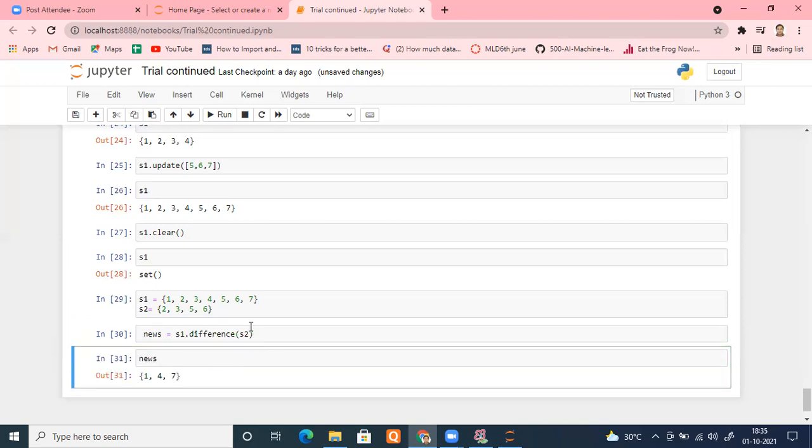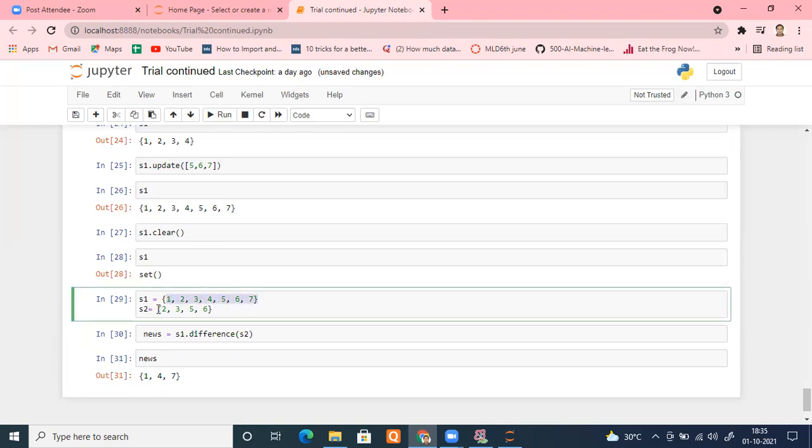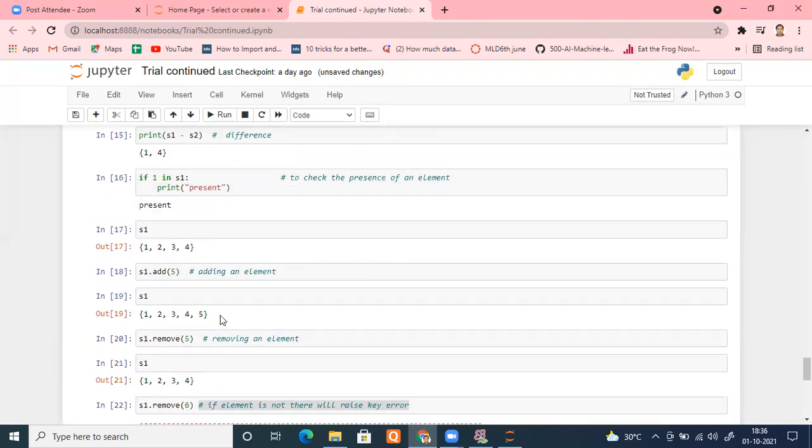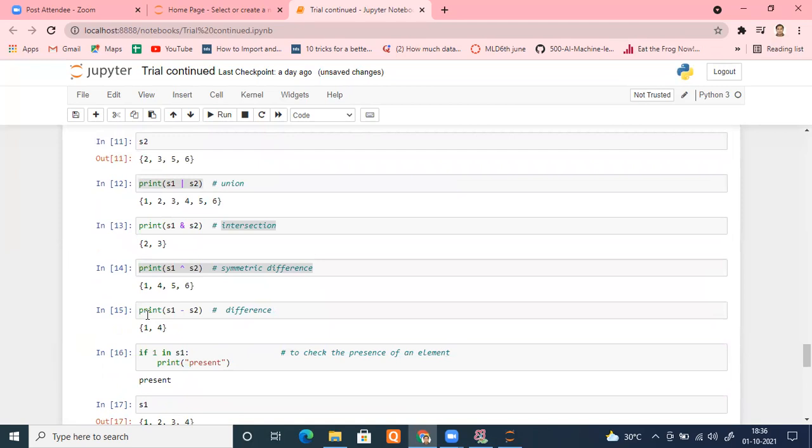See, what has happened? 1, 2, 3, 4, 5, 6, 7. These elements are common, so these are removed. I hope it is fine. The same thing that we were doing here, if you see here, we did it by the expression.